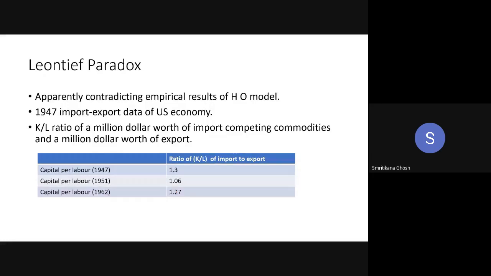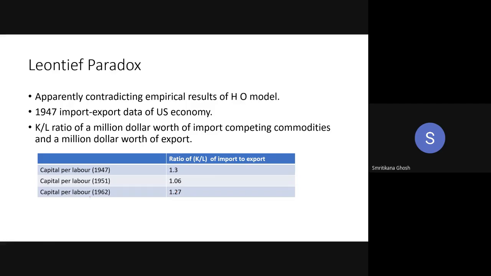Your K by L of import is greater than K by L of your export. That means you are going to import capital intensive commodity. You are a capital abundant country and you are importing capital intensive commodity. Do you accept this? If you are accepting your HO theorem, then is that data okay to you? No, ma'am. No, it is just opposite.